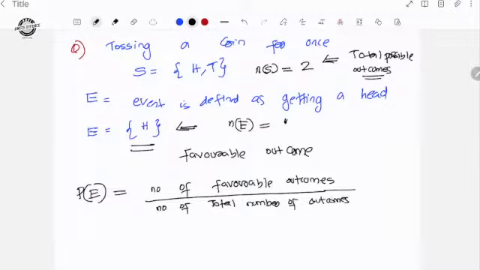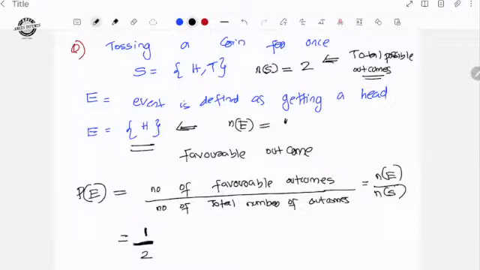In this case, the number of favorable outcomes means the number of elements in E. The total number of outcomes means the number of elements in the whole sample space. So in this particular case, the number of elements in the event is 1 and the total number of outcomes in the sample space is 2.